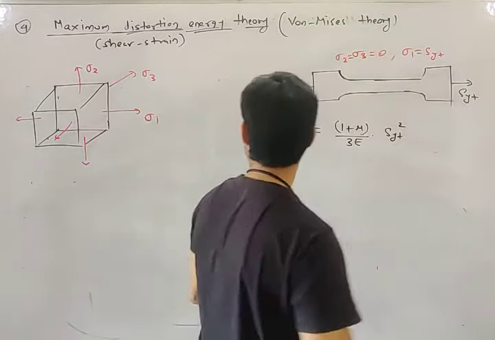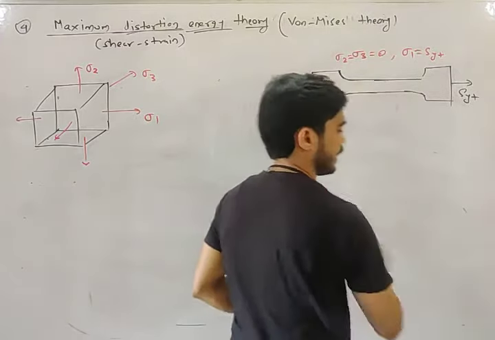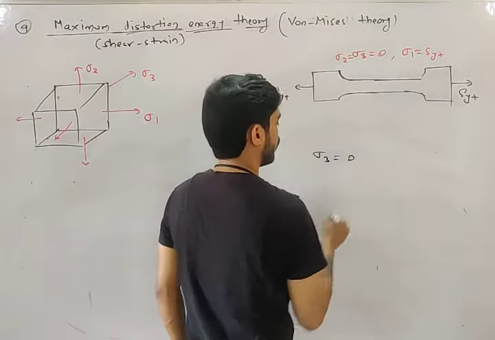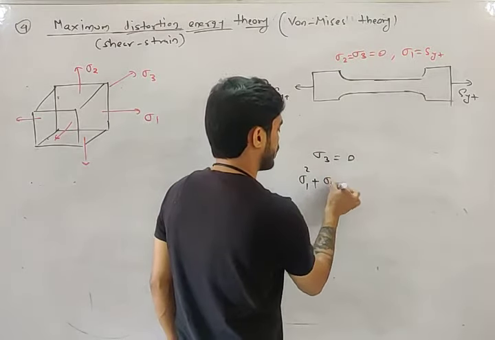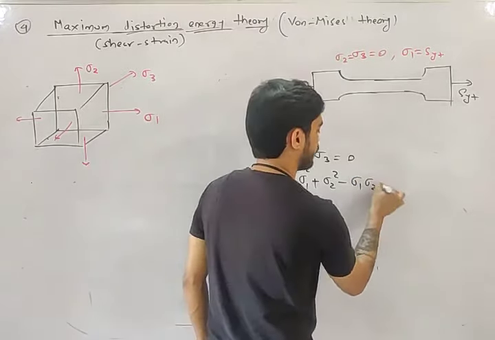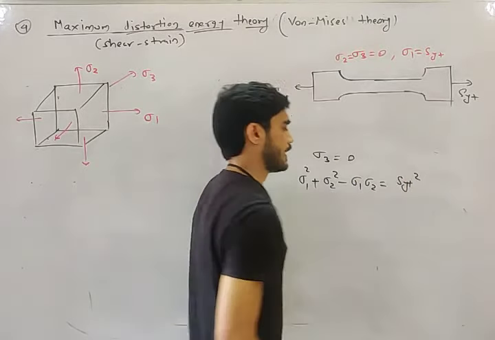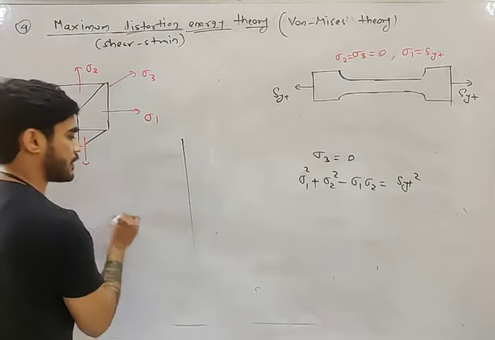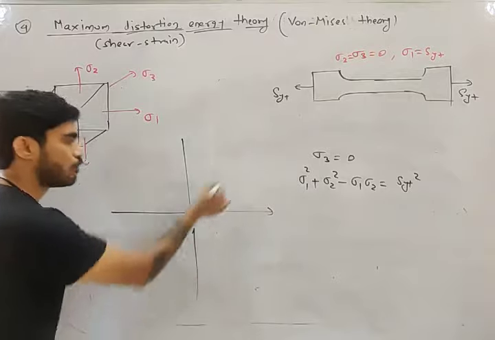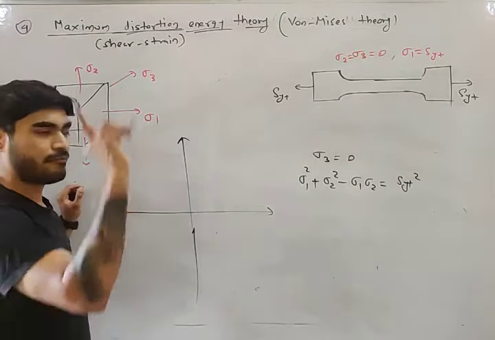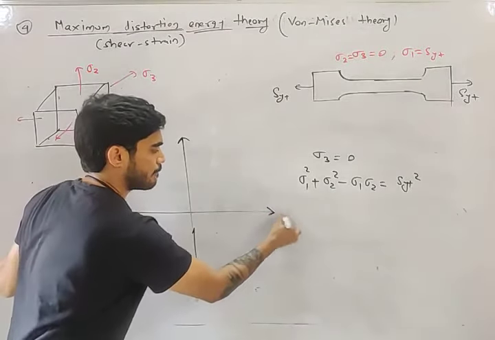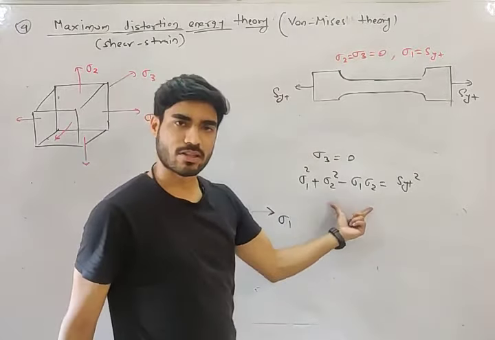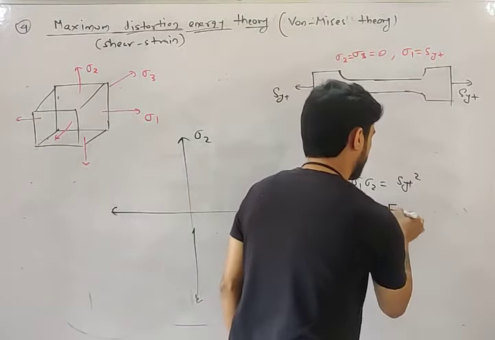Now, what is the equation of distortion energy theory in case of biaxial stress? If sigma 3 is equal to 0, what you will get? Sigma 1 square plus sigma 2 square minus sigma 1 sigma 2 equal to SYT square. FOS we will take 1. Why? Because we want to draw the boundary of the safe region, and on the boundary, factor of safety is 1. So this is sigma 1, this is sigma 2.